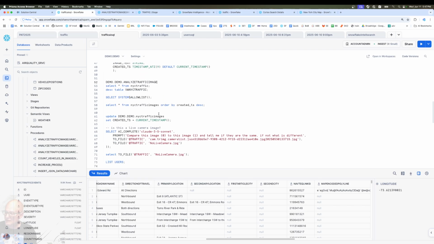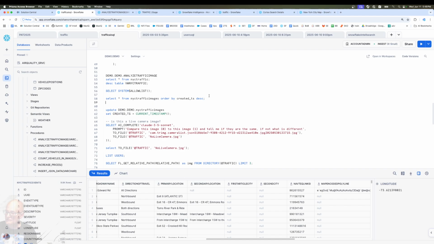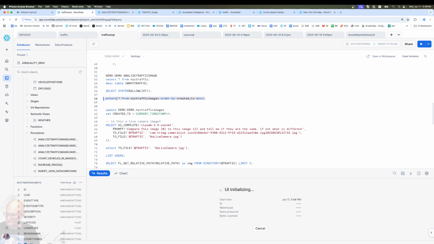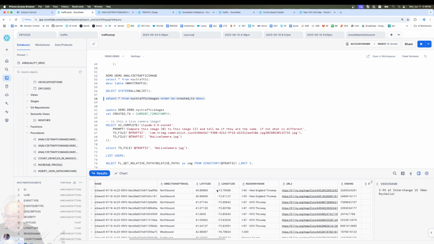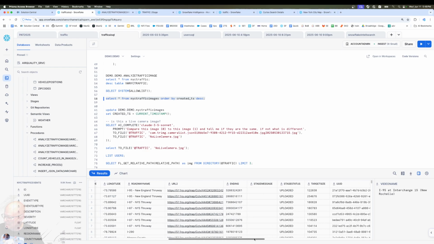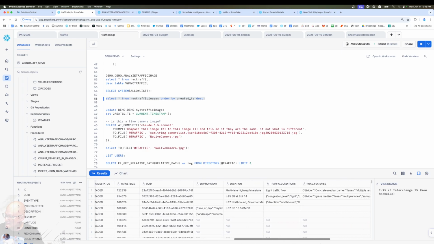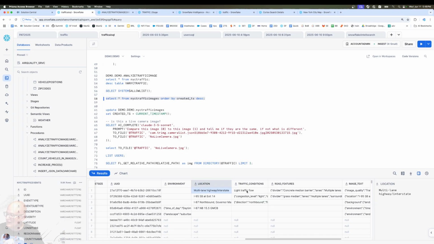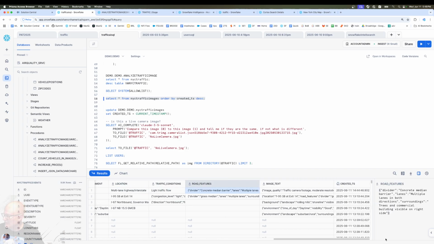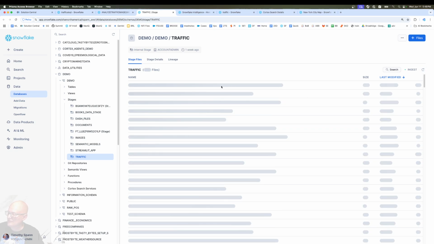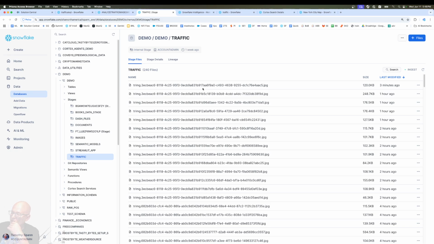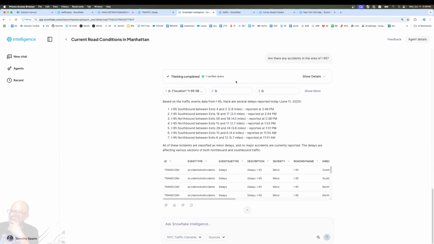So if we look at traffic images, I already have them there. And we could see this is the one that just came in. And there's the lat long, bunch of other data there. But also the location, traffic, road features, and that big text. That's done. Great. Traffic stage has all those images we're uploading. And then, well, I don't want to give it away.